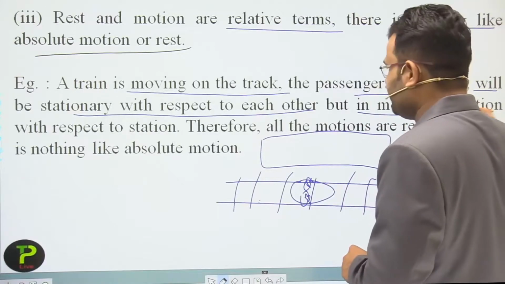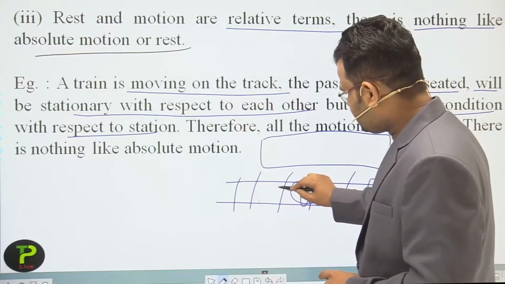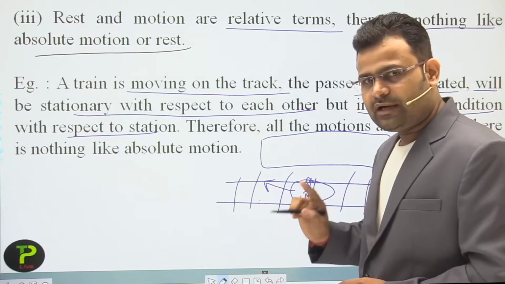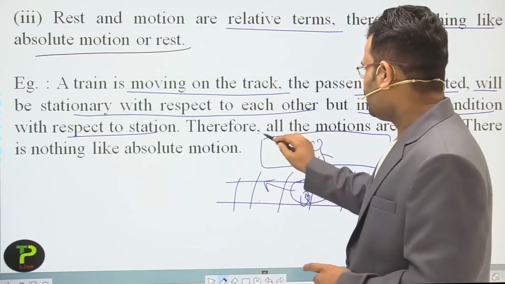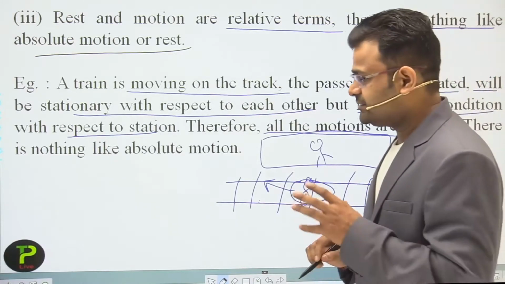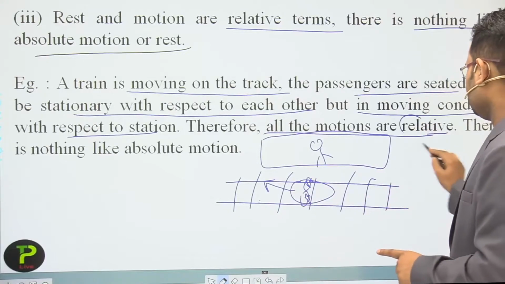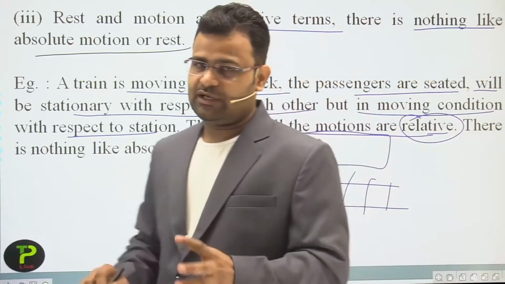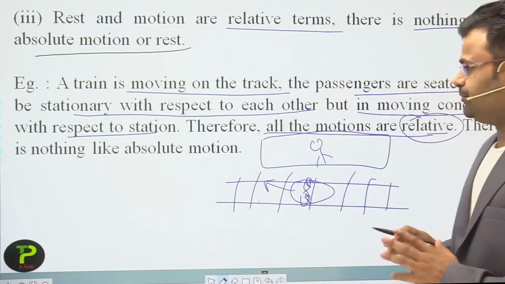But when the train moves, with respect to another person standing on the platform, he says all are in motion. Then we can say both rest and motion are relative. Rest and motion are relative terms. Okay, students, that is an important point.